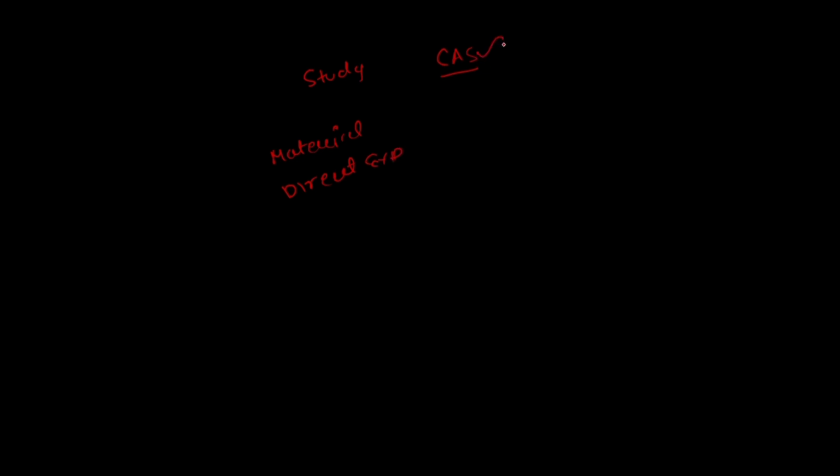CAS is a different chapter, material is a different chapter, and direct expenses is a different chapter. But at the starting of the material chapter you will find, because we have a CAS for material costing, some of the provisions laid down in CAS. So you will find CAS for material in the material chapter only and not in the cost accounting standard chapter. In the study material you will not find the provisions for material in the cost accounting standard chapter. You will find them in the material chapter itself and the direct expenses chapter itself. Don't forget to do these material and direct expenses chapters.